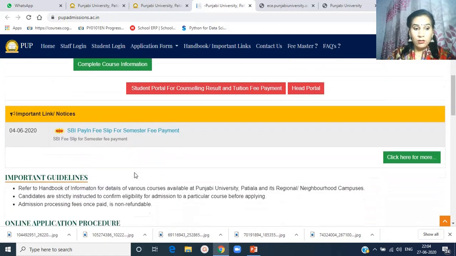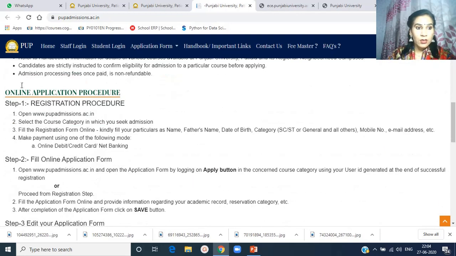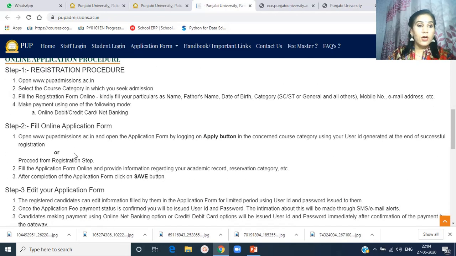So this page gives us some important information. Online application procedure: in this, the steps are mentioned on how to get registered for the online form.